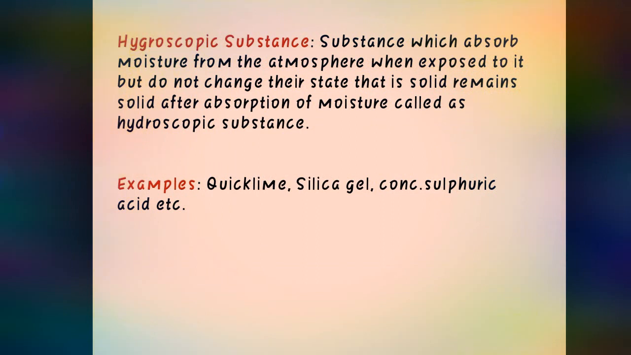Now the next topic is hygroscopic substance. A substance which absorbs moisture from the atmosphere when exposed to it but does not change its state, that is, solid remains solid after the absorption of moisture, is called a hygroscopic substance. So whenever the substance absorbs moisture on exposure to atmosphere, it does not change its state. The solid remains solid only. The examples are quicklime, silica gel, and concentrated sulfuric acid.